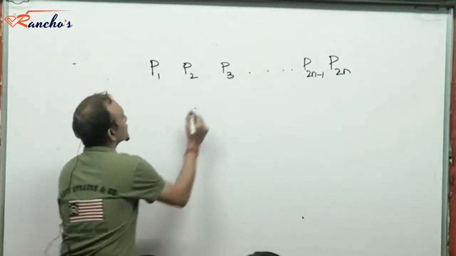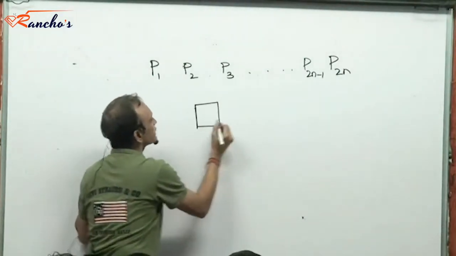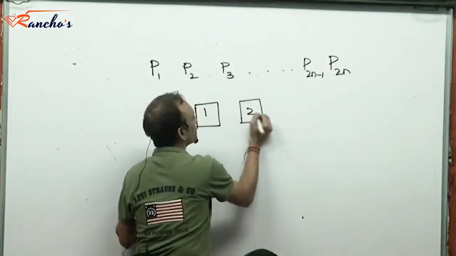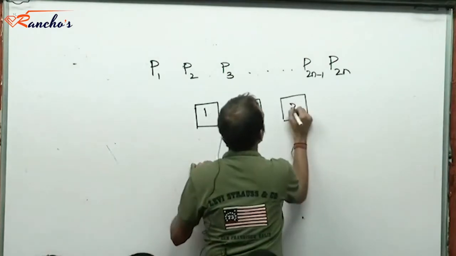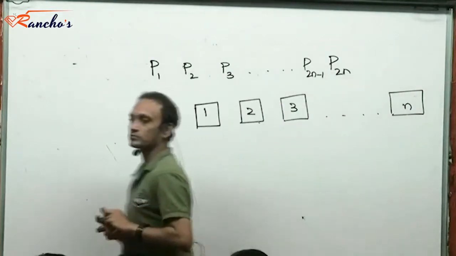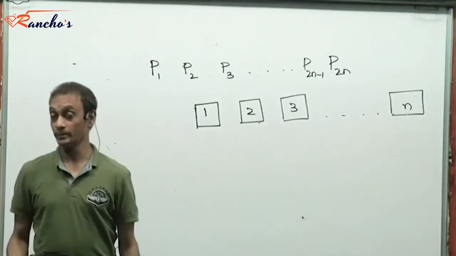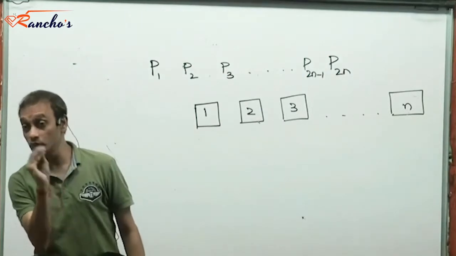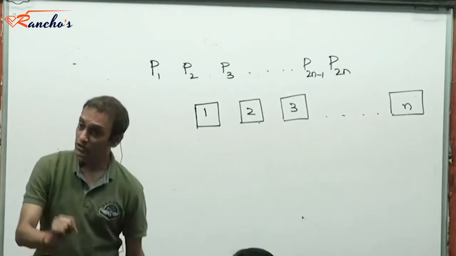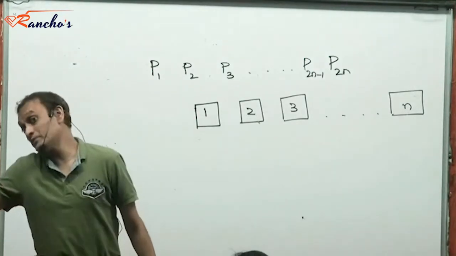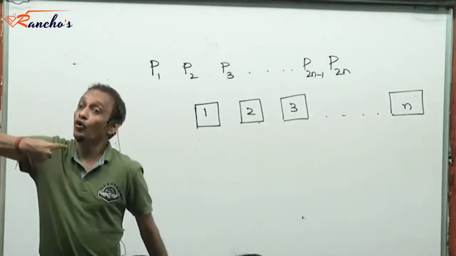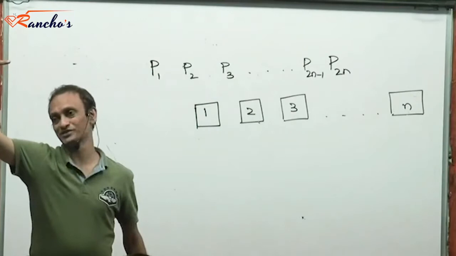So I create these slots for the n couples. First couple placed in this slot, second couple placed in this slot, third couple placed in this slot, the nth couple placed in this slot. Right? Now I fill up these slots with couples. The moment I fill up these slots with couples, I'm giving importance to the order of selection of those couples, right?